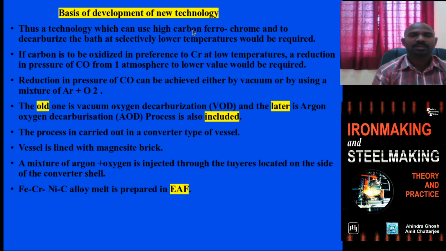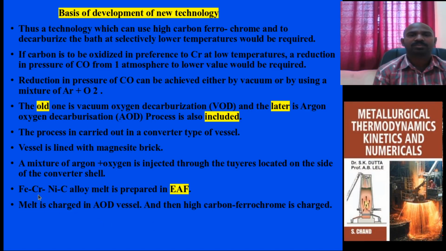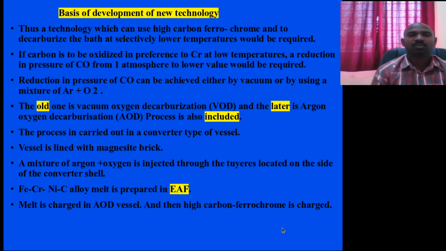This particular high carbon, chromium nickel alloy is initially melted and made in the form of hot metal using the electric arc furnace process. Finally this melt or hot metal is charged into the AOD vessel, so that carbon and sulfur are reduced. In the AOD vessel, high carbon ferrochrome is also charged at this stage.